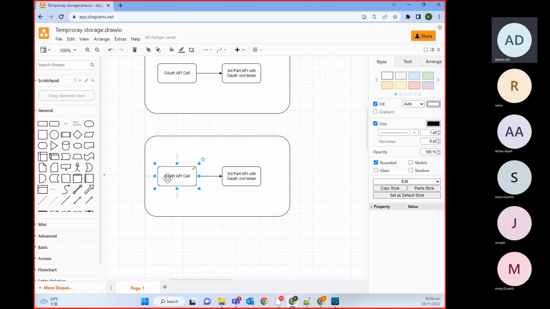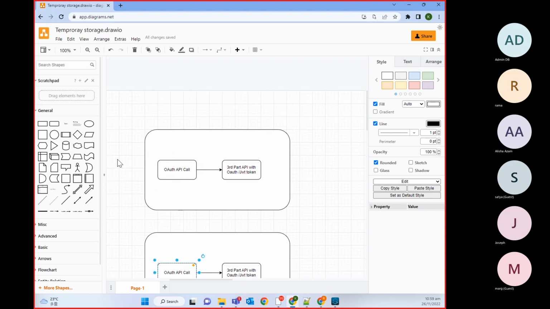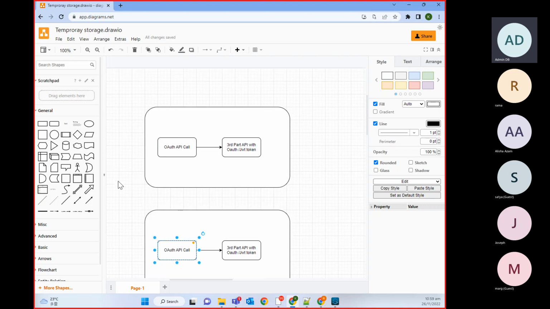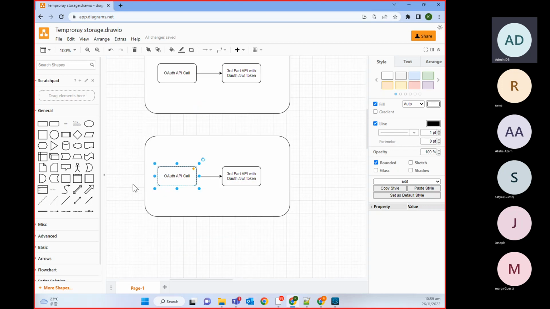If we don't need to call it here, this call will happen in a separate thread and this call will happen in a separate thread. So how will they exchange this token? If the thread changes, then these two are not completely connected to each other. So how will we pass that JWT token to this particular transaction, this particular thread?